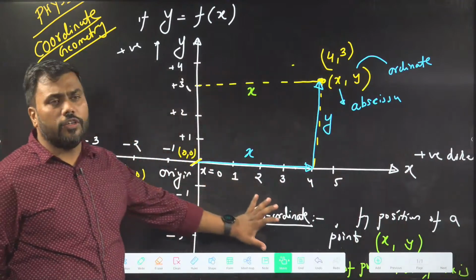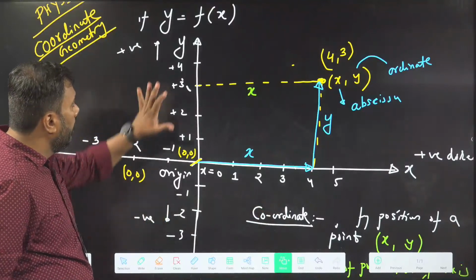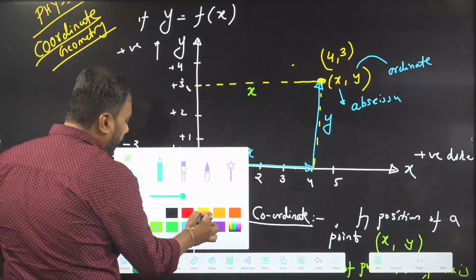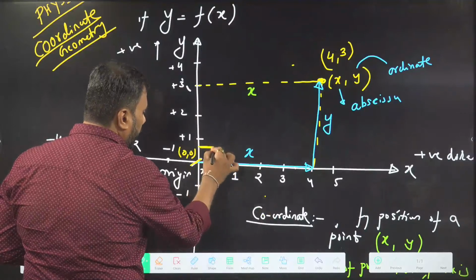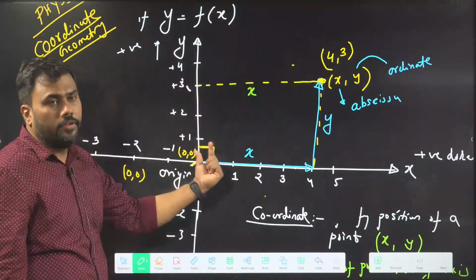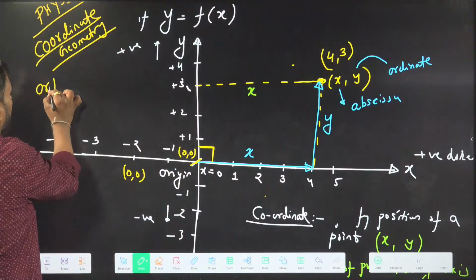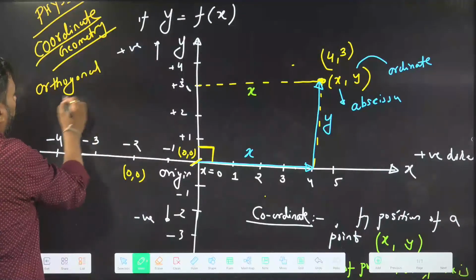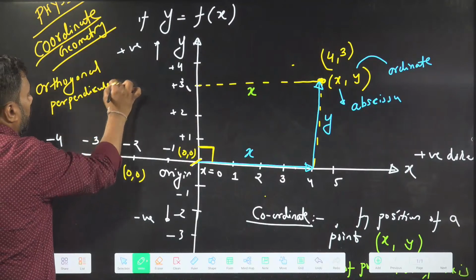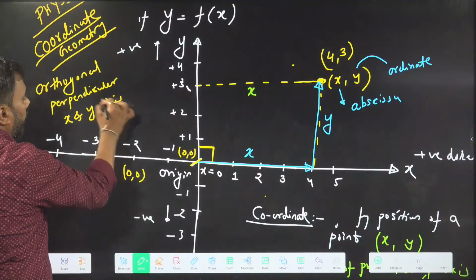Okay, so we have now understood what a coordinate is. Now, if you observe here properly, we take the angle between the x and y axes to be 90 degrees. Because the angle between x and y is 90, the x and y axes are called orthogonal. What do we mean by orthogonal? Perpendicular. So the x and y axes are perpendicular.